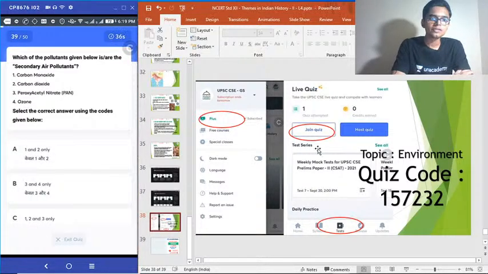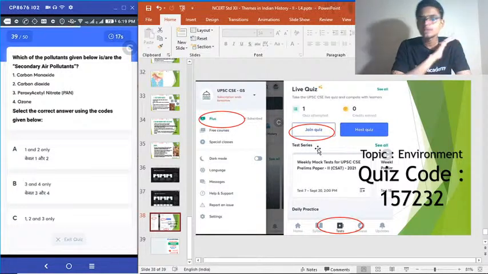39. Which of the pollutants given below is or are the secondary air pollutants? 1. Carbon monoxide. 2. Carbon dioxide. 3. Peroxyl acetyl nitrate. 4. Ozone. I have already completed the theory session for the day by 5:30, and this is the second part of the session, that is the quiz.